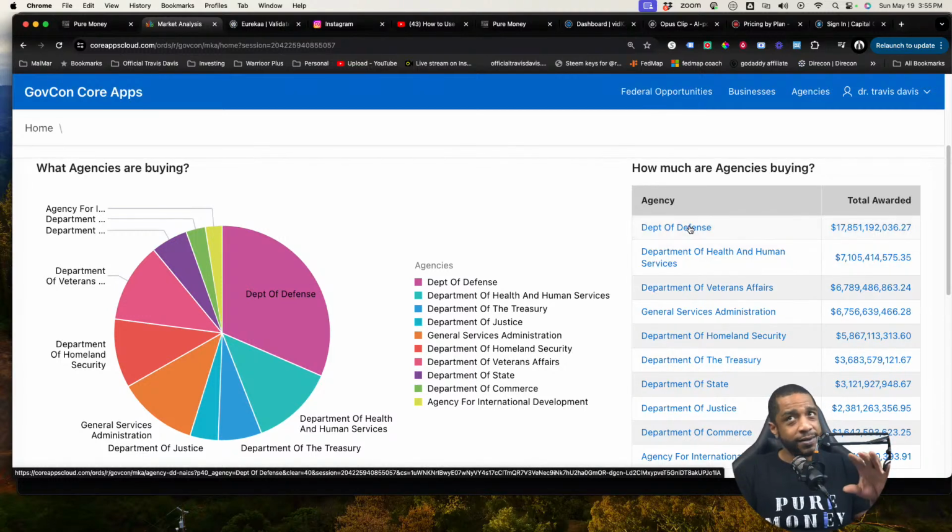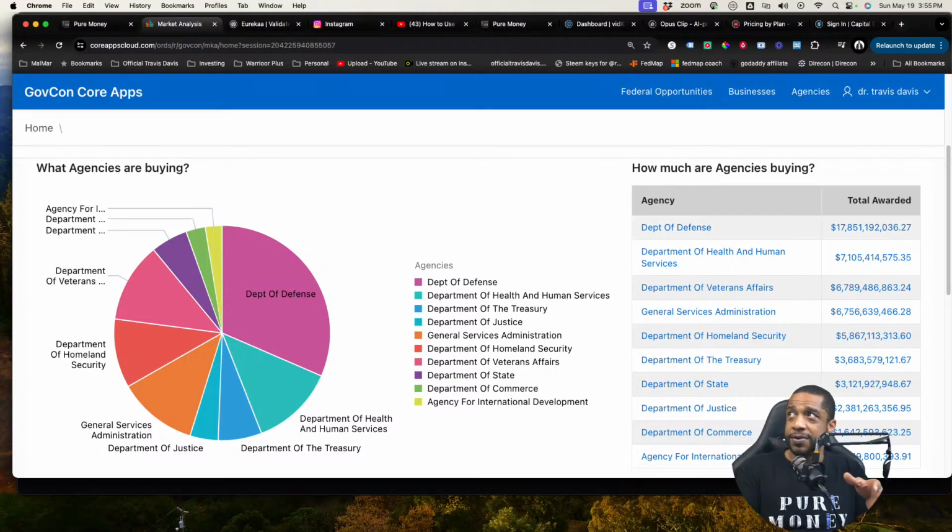Now, DOD is a little different. So if you're not prepared to go into the DOD space, by all means, you can absolutely choose one of the other agencies right here. If you're not ready for DOD, that's perfectly fine.